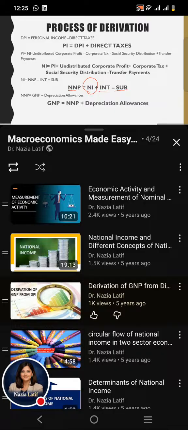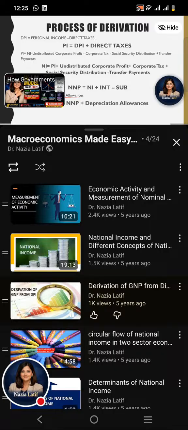And when we have the net national product, it is easy to derive the gross national product, as net national product is equal to GNP minus depreciation allowances. Solving this equation for GNP, we obtain GNP is equal to net national product plus depreciation allowances. By following this process, we can recover the gross national product from disposable personal income.